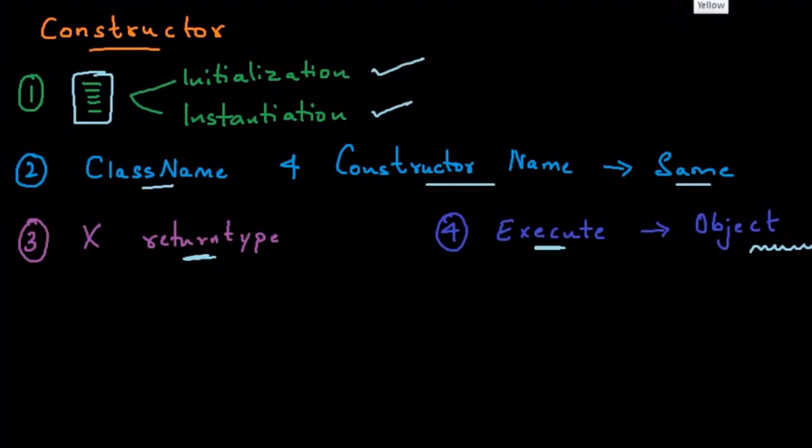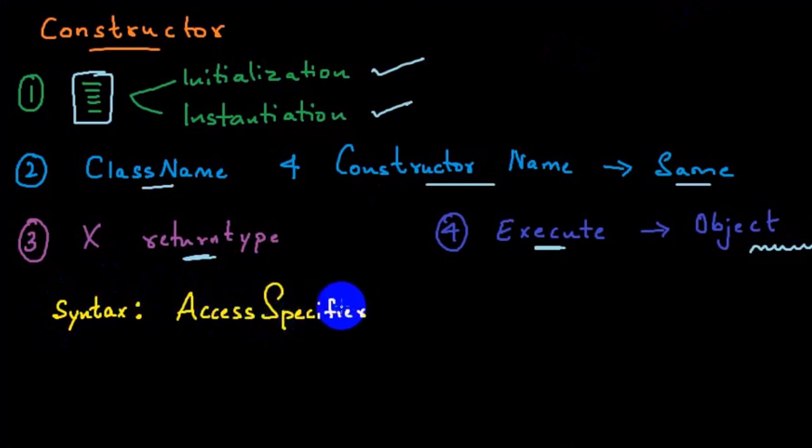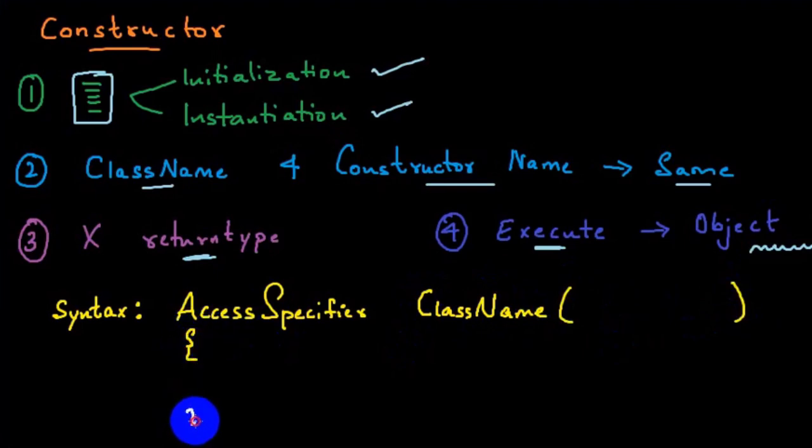Then the syntax. I will show you the syntax here. First, we have to give the access specifier. Then we write the class name; the constructor name and class name should be the same. Open parenthesis, close, open curly braces, close. This is the scope of the constructor. And optionally, I can pass arguments to it. So this is what we are supposed to understand about constructors.